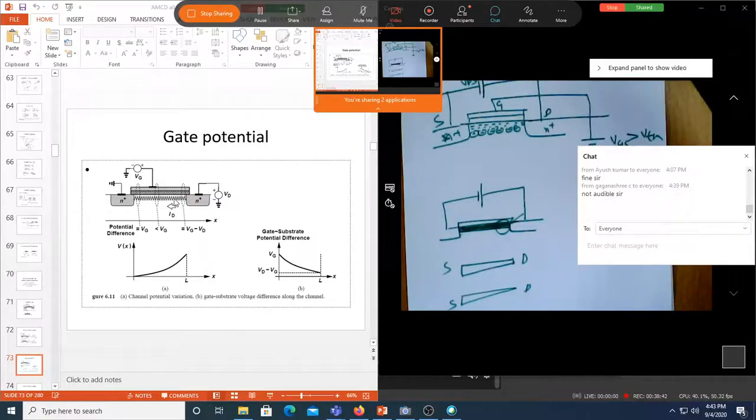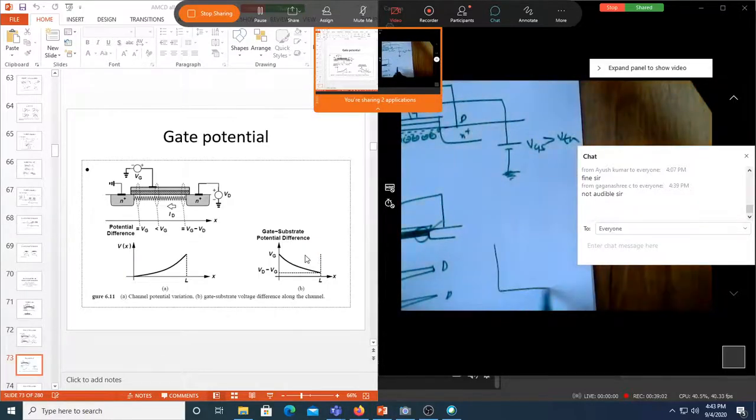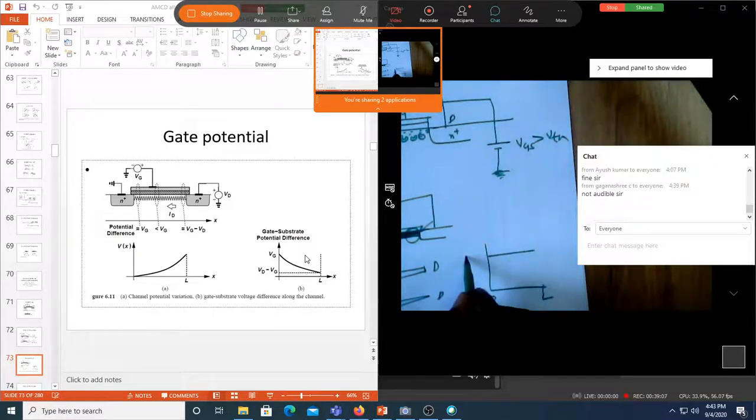Why it happens is because when current starts flowing, the effective gate to substrate potential keeps reducing as per this graph. You can see this keeps reducing because some current is flowing here. Suppose no current flows, this Vg will be straight. If there was no current flowing, from 0 to the length of the transistor, this would have been Vg.